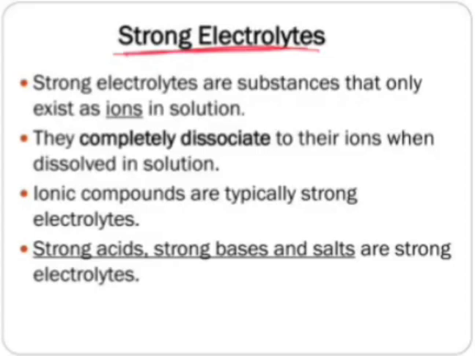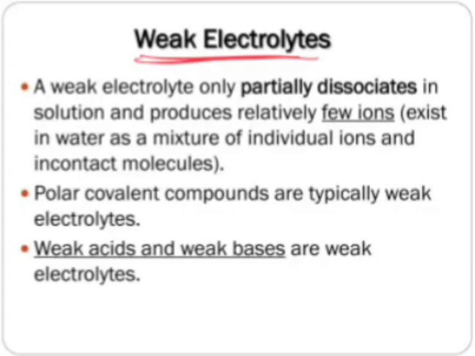Strong electrolytes. So what are strong electrolytes? Strong electrolytes are the substances that exist only as ions in solutions. That means they completely dissociate into their ions when dissolved in a solution. Next one, weak electrolytes. So what are weak electrolytes?